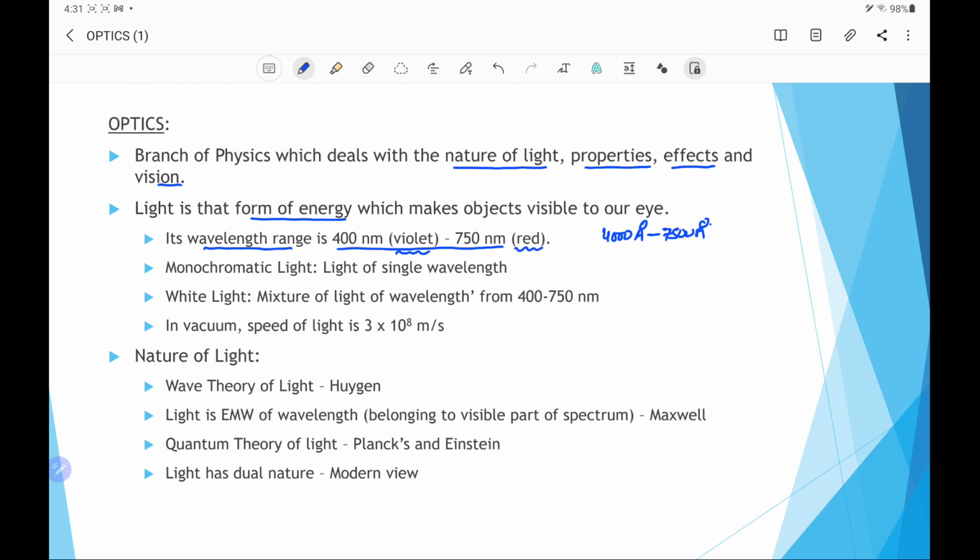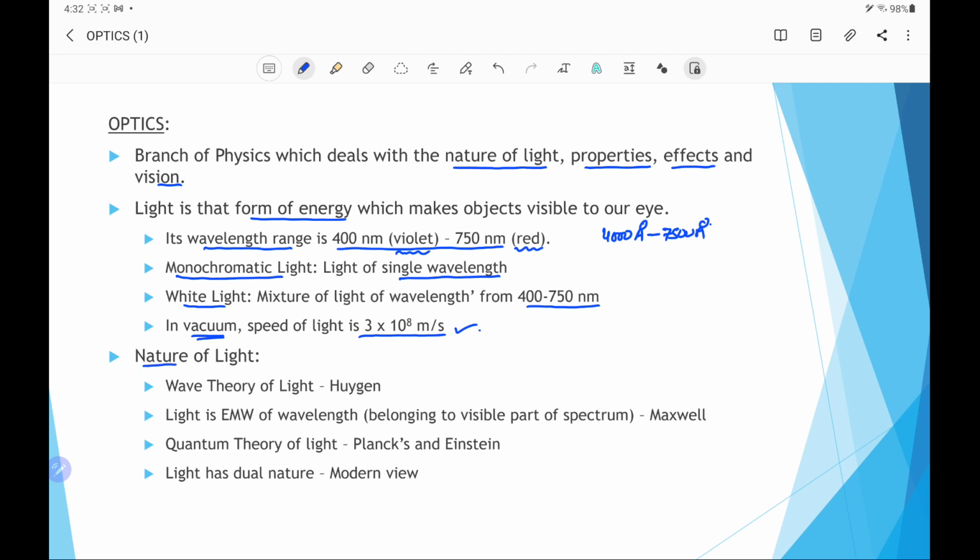If the light is of a single wavelength, then we say it is a monochromatic light. Mono means single, chromatic means color. That means single color light is the monochromatic light. It has only a single wavelength, or one wavelength. And white light is the mixture of different wavelengths or colors, that means 400 nanometer to 750 nanometer. For speed, the speed of light in vacuum is 3 into 10 power 8 meter per second.